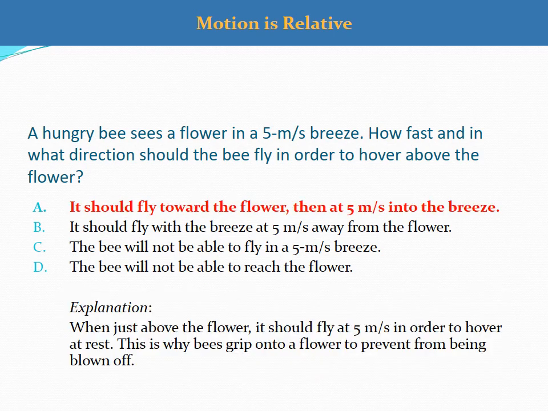And the answer is it should fly toward the flower, then at 5 meters per second into the breeze. When just above the flower, it should fly at 5 meters per second in order to hover at rest. This is why bees grip onto a flower to prevent from being blown off.